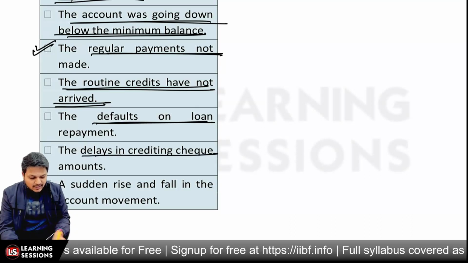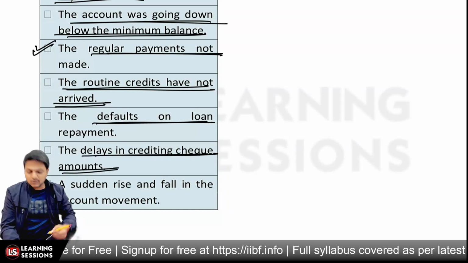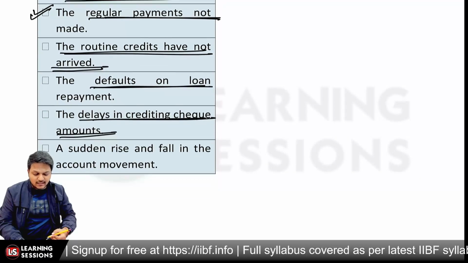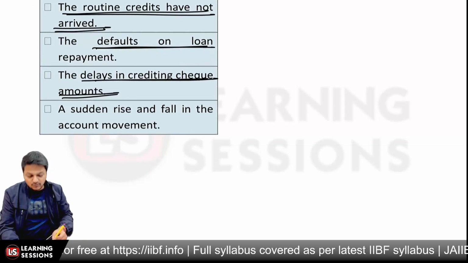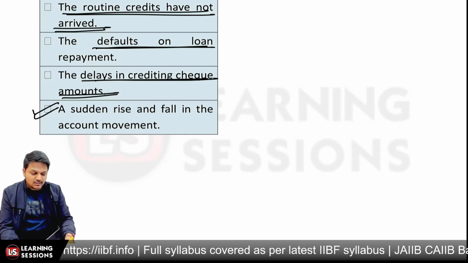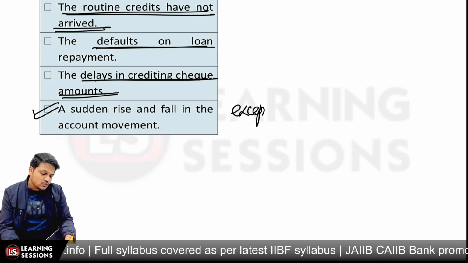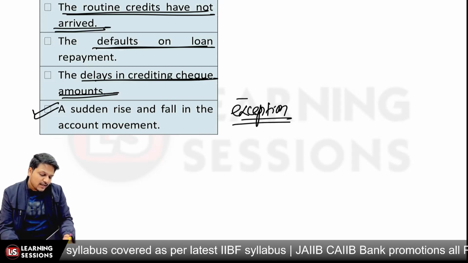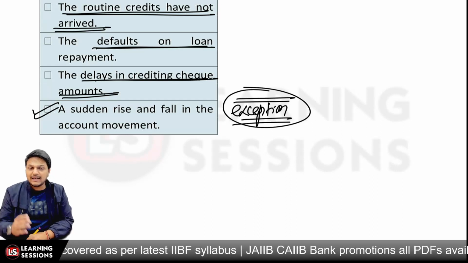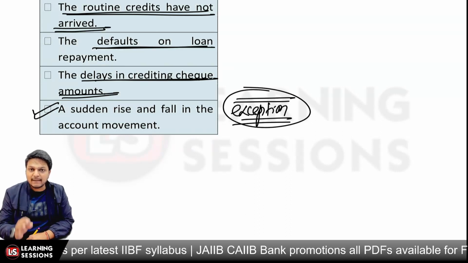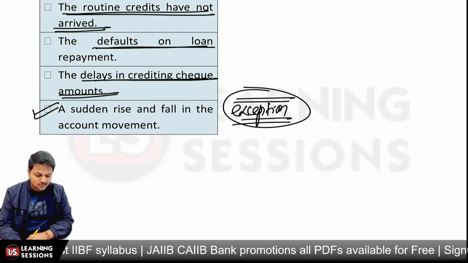And if there is a particular delay in clearing the cheque amount, we can look into that as well. And if there is a sudden increase or decrease in the account movement, we can look for such exceptional reports, which will be helpful to the management and also to the operational level management, so that they can take appropriate decisions and actions.